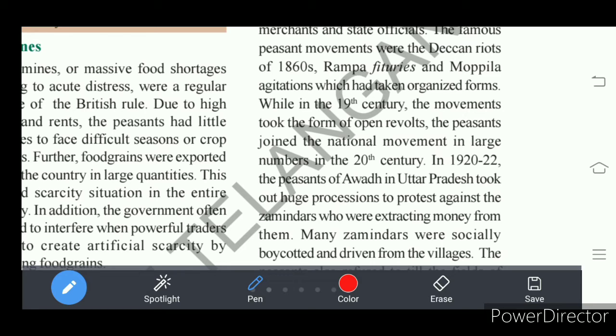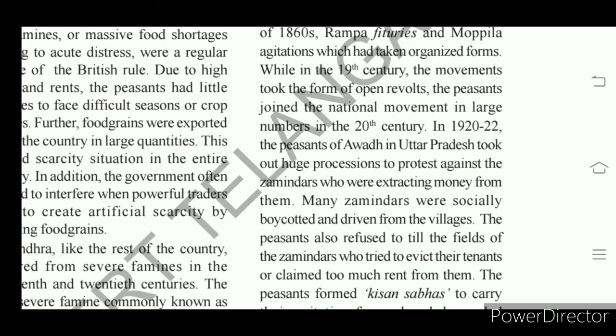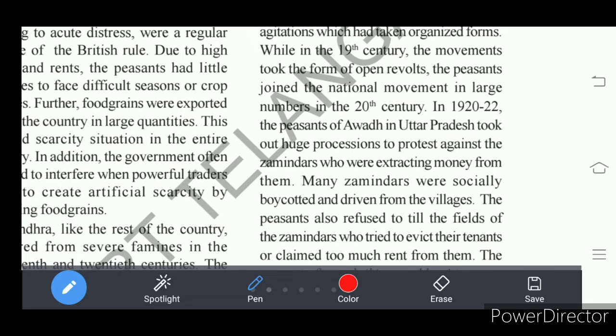struggle. In 1920 and 22, the peasants of Awadh, a region in Uttar Pradesh, took a procession to show protest against the exploitation by jamindars.